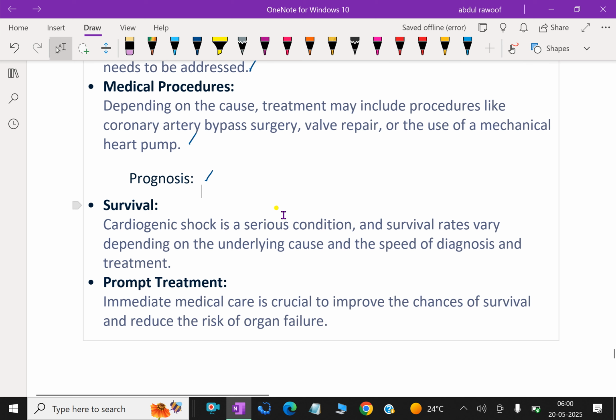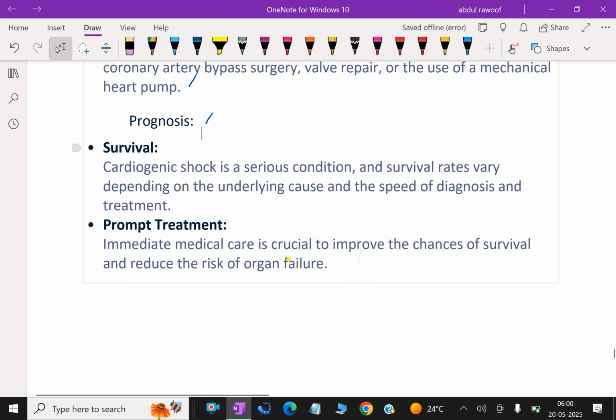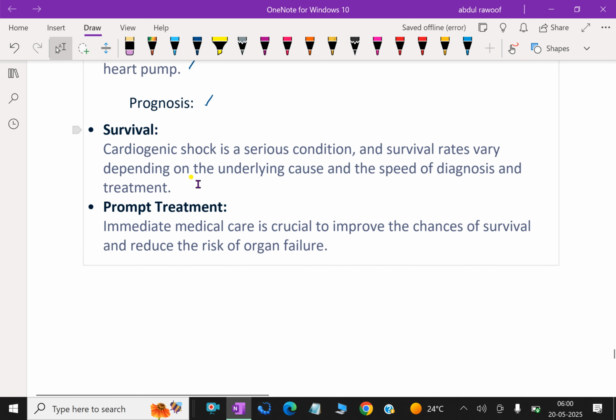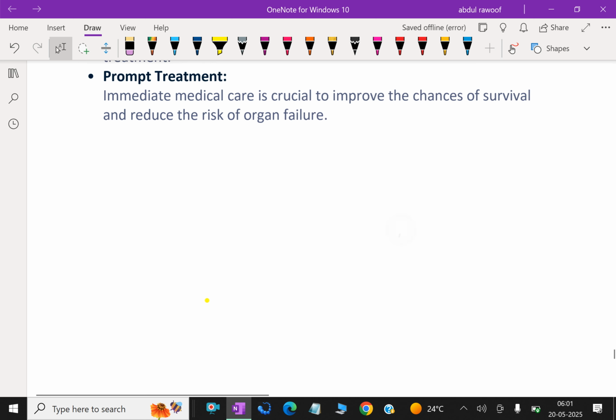Prognosis. What is prognosis? Survival. Cardiogenic shock is a serious condition and the survival rates vary depending on the underlying causes and the speed of diagnosis and treatment. Prompt treatment. Immediate medical care is crucial to improve the chances of survival and reduce the risk of organ failure.